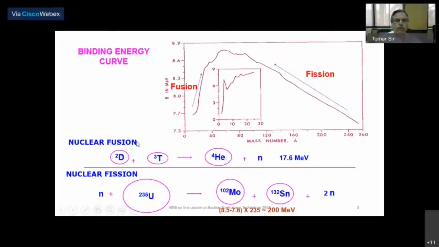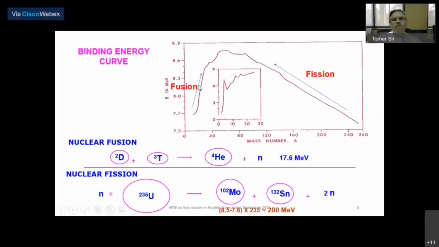When we discuss nuclear fusion, we are trying to fuse 2 light nuclei like deuterium and tritium into a little bit heavier nucleus, helium-4 plus a neutron. So essentially we are going up in the early part of this binding energy curve, that is shown by this arrow. So what we are seeing here is we are forming a relatively heavy nucleus having higher binding energy per nucleon from 2 lighter nuclei having relatively lower binding energy per nucleon.